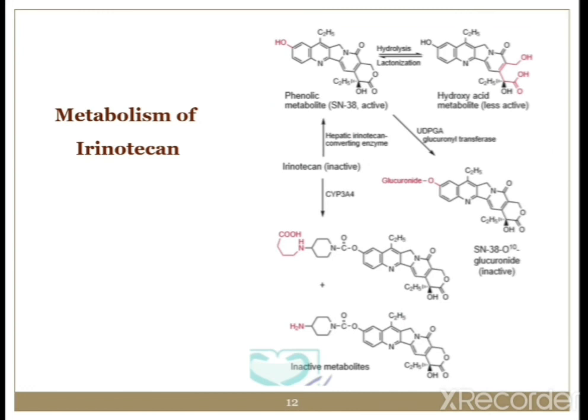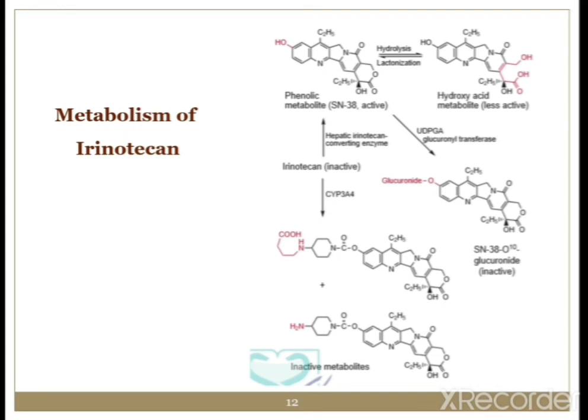Now we'll move to the metabolism of irinotecan. Irinotecan is initially an inactive drug. In the presence of the hepatic irinotecan converting enzyme, it leads to the phenolic metabolite; you can see a hydroxyl group substituted at the quinoline ring.